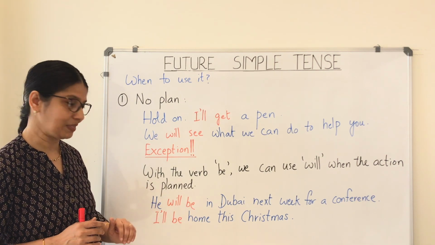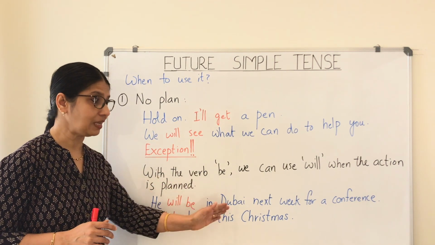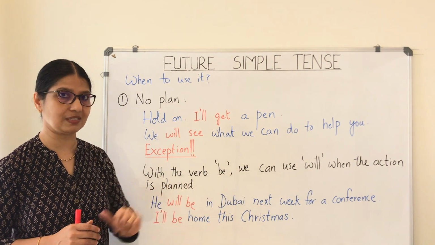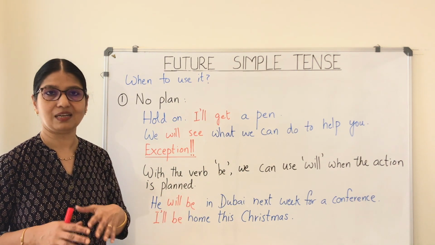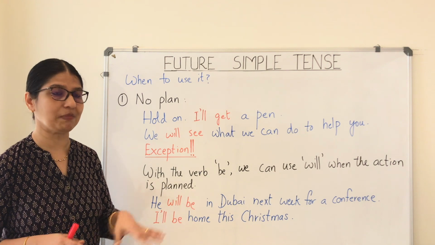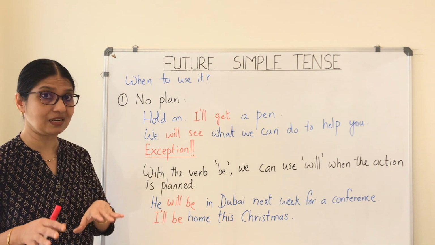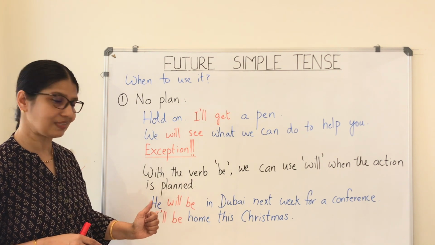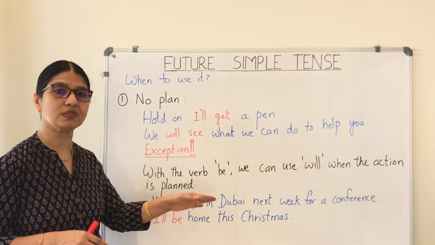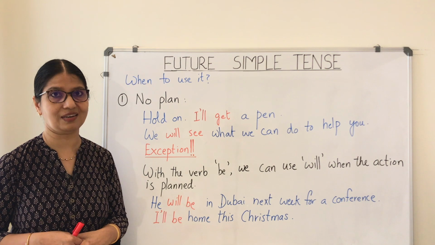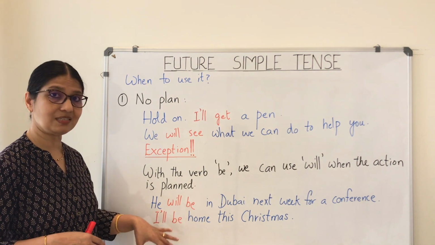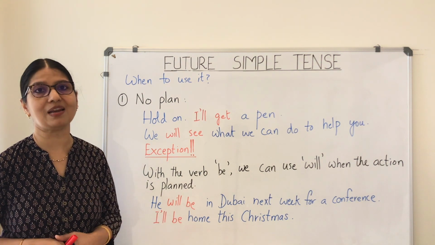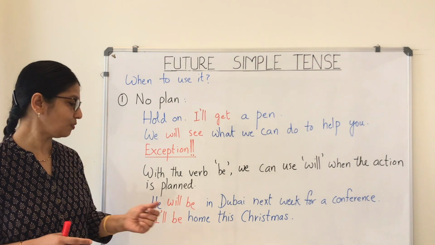Let's have these examples. He will be in Dubai next week for a conference. So it's clear that every plan and arrangement has been made regarding this. But still I used will because I use it with be. Another example, I will be home this Christmas. So again, from the sentence it's obvious that every plan has been made for this, but still I used will with be.